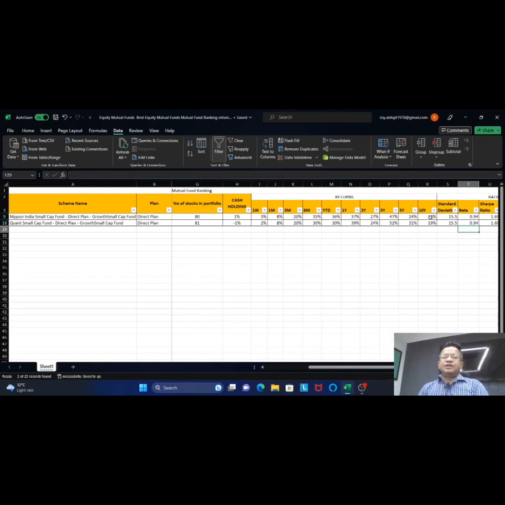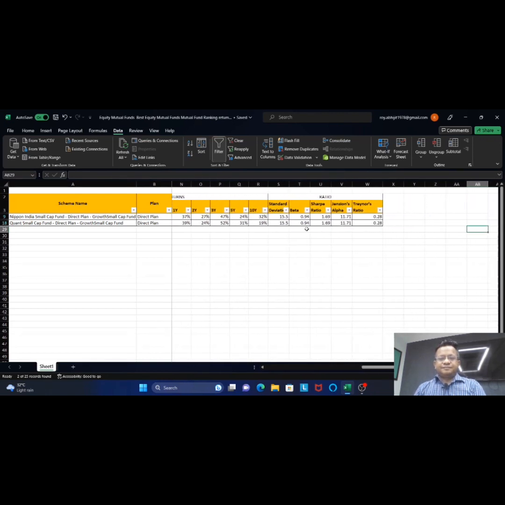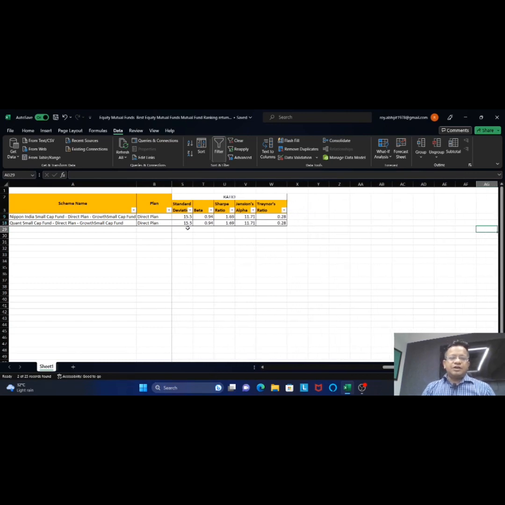If you check the 10-year return, it is almost 32%. In terms of the 3-year return, they have given a 47% return. In 1 year, they have given a 37% return. Quant Small Cap's return is also great. In 10 years, they have given 19%. In 5 years, 31%. In 2 years, 24%. In terms of the standard deviation, the ratio is around 15.5, beta 0.94.